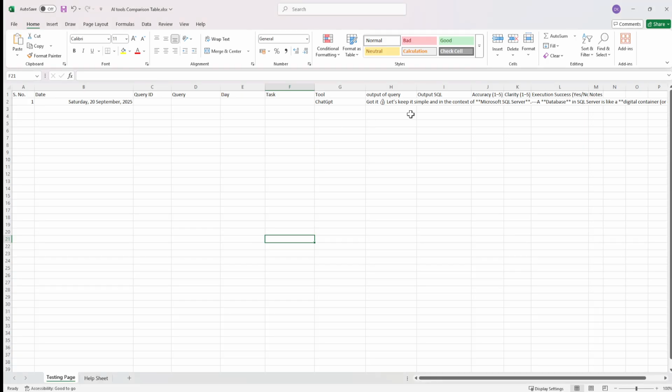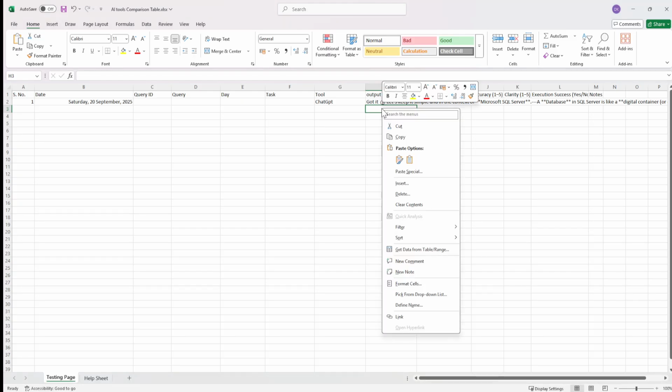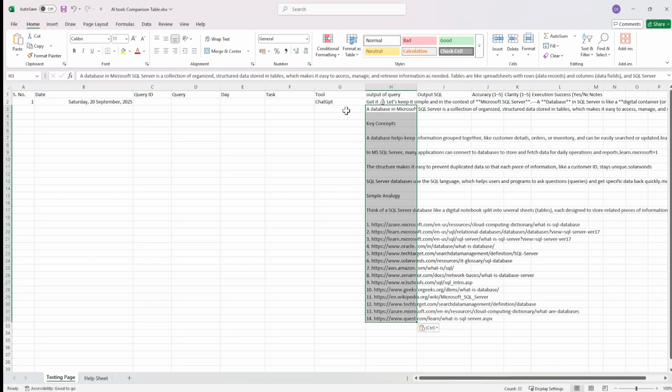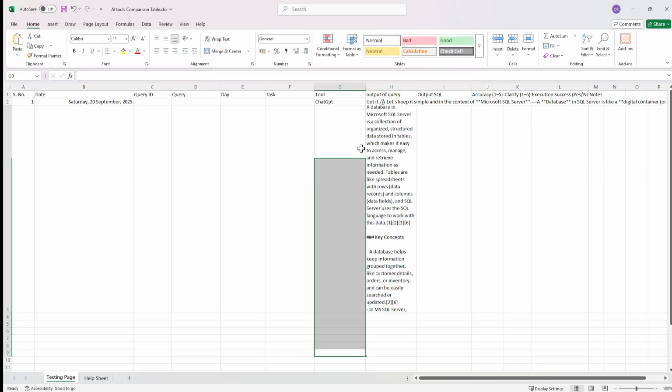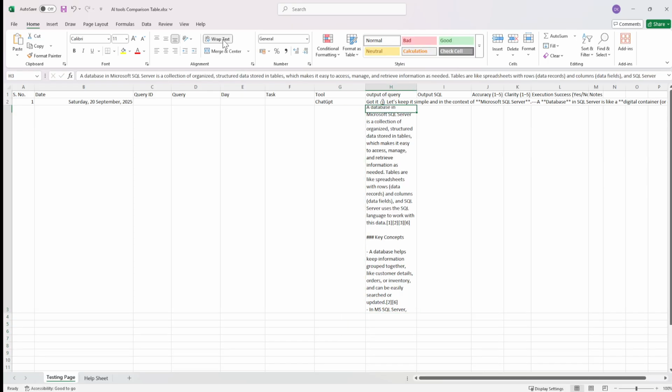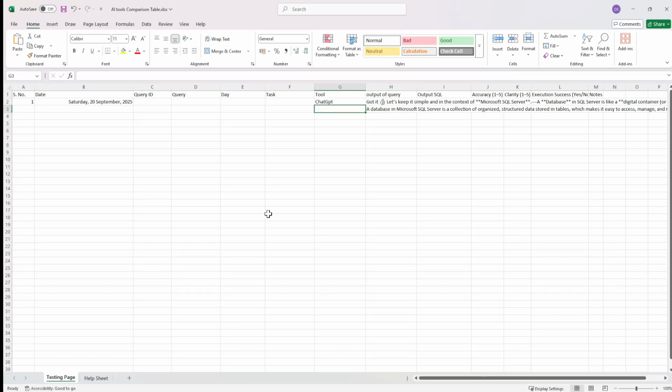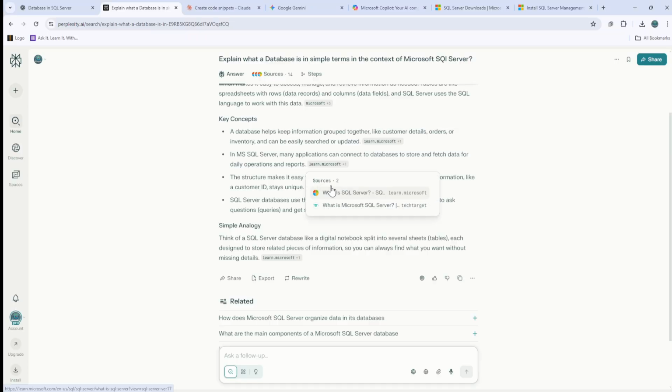I can copy this here as well, and I'll put the output of the query here. Oh, sorry. I'll have to go into the address bar and then paste it. Once pasted, it will again change it, so I'll remove the word wrap. Here I'll put in Perplexity. In order to not put it every time, we'll try to use data validation, which I'll create in the file, and we would be able to use it.